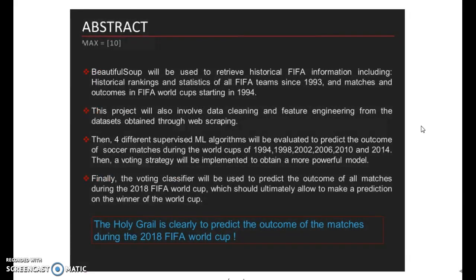In this project, Beautiful Soup will be used to retrieve historical FIFA soccer information, including historical rankings, statistics, and all the matches and outcomes starting in 1994. This project will involve data cleaning and feature engineering, and 4 different supervised machine learning algorithms will be evaluated to predict the outcome of soccer matches. The best 2 models will be combined into a voting strategy, which ultimately will allow us to make a prediction on the winner of the 2018 World Cup.